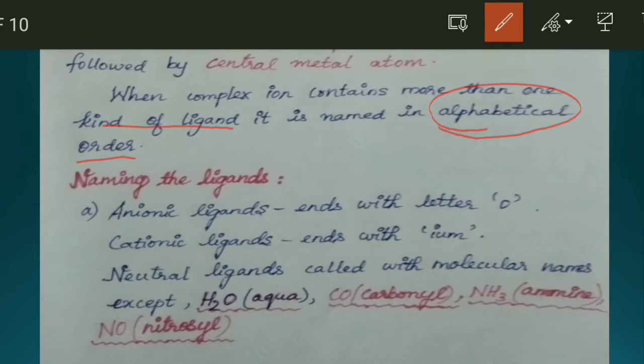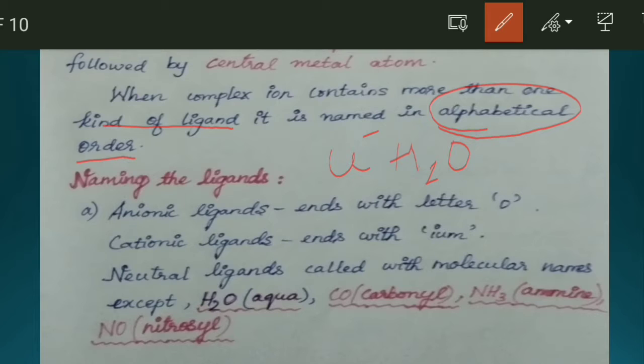For example, if we have a chlorine ligand and if we have a water ligand, that is aqua, then they are named based on the alphabetical order. Or any other two ligands, we can have a bromine ligand or a carbonyl ligand. If we have any two kinds of ligand, they are named in alphabetical order.